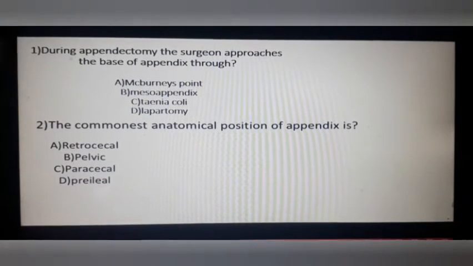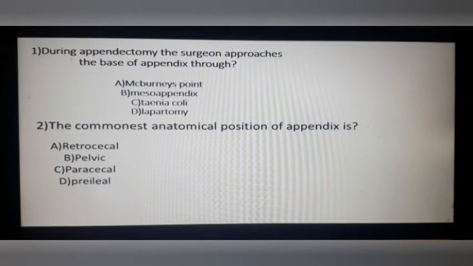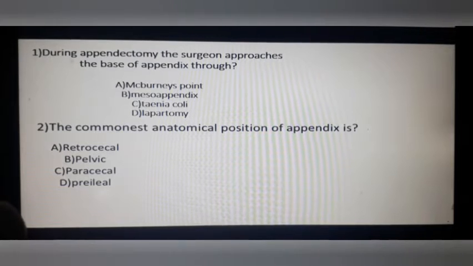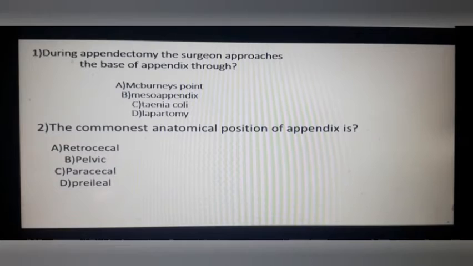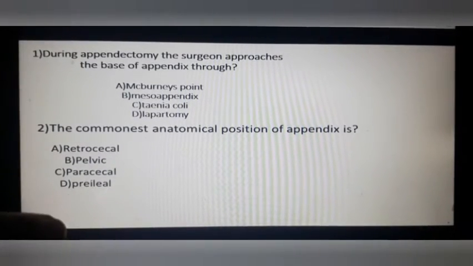So the first question that is here is, during appendectomy the surgeon approaches the base of appendix through, and here are the options. You can take a screenshot and try your best to answer them. After that we will discuss everything about the appendix. Appendix is really an important topic. If you are from Nepal, then obviously in a PBQ, that is problem based questions, you will have one question surely from the appendix or appendicitis, so you have to learn about these things.